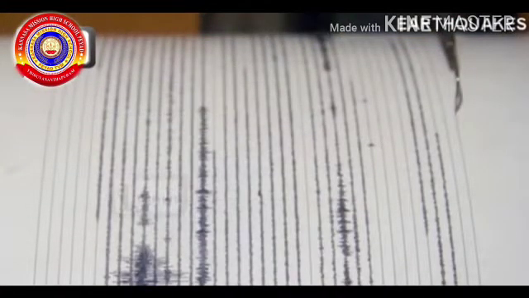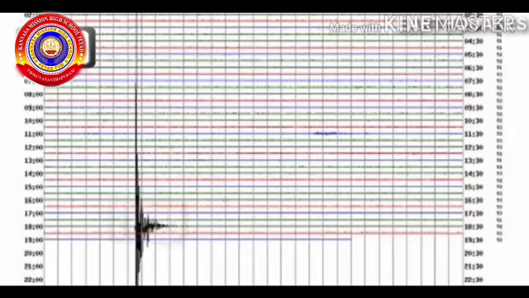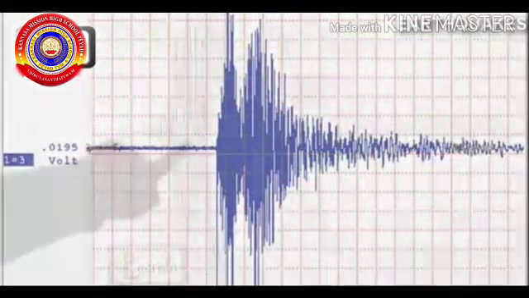The seismic waves are recorded by an instrument called a seismograph. The Richter scale measures the intensity of energy released at the time of an earthquake. The earthquake that occurred in Chile has been the most severe one. It recorded an intensity of 9.5 on the Richter scale.